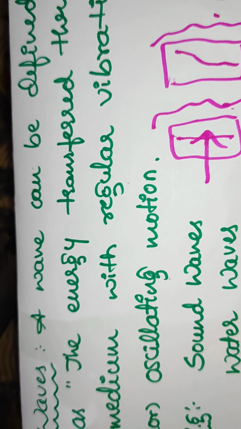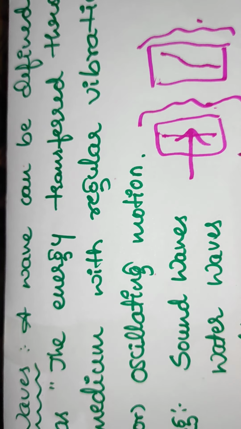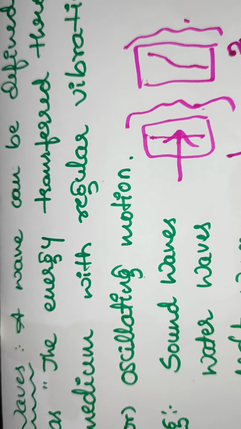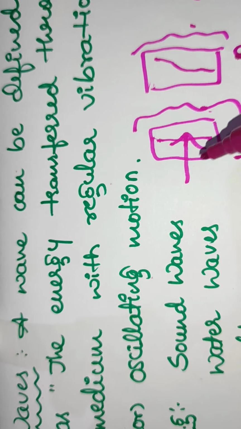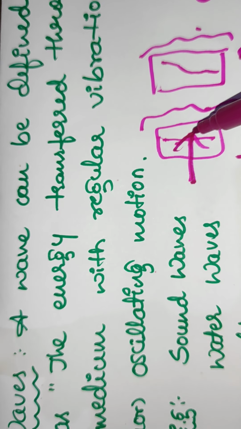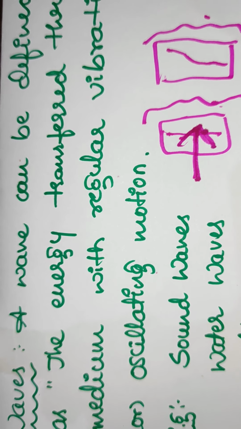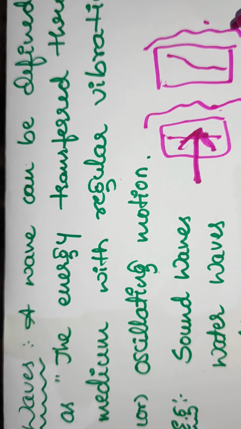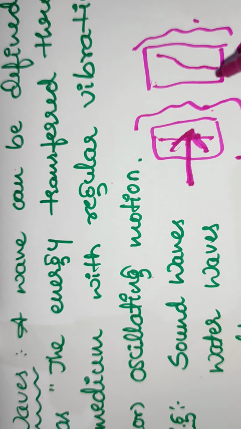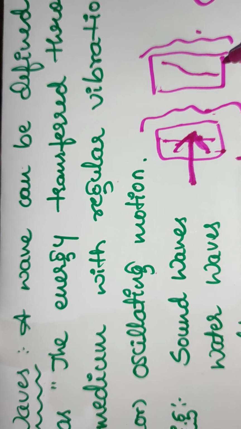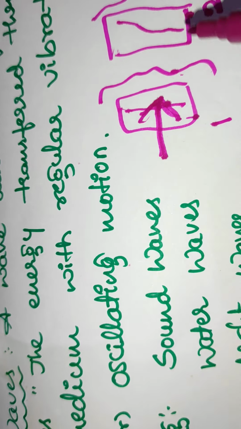What it means is, here we have to consider two mediums, medium 1 and medium 2. If some disturbance occurs in a medium, that disturbance will be passed to another medium. That is what we simply call waves. A disturbance occurring in one medium that is transferred to the other medium is called what? The waves.